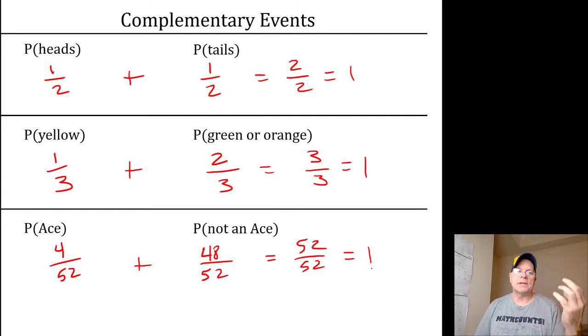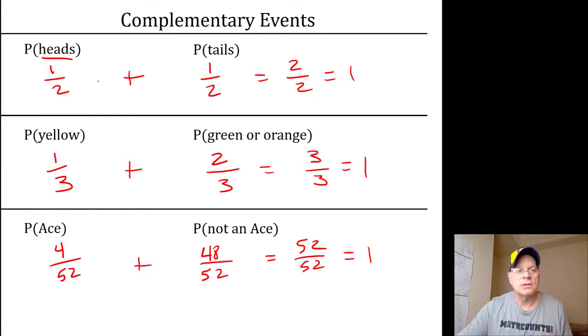It makes sense, because if they're complementary, let's start with heads or tails. If my simple event is heads, the complementary event is all of the other possible things that could happen. If it's not heads, it must be tails. I'm certainly going to get heads or tails, one or the other. So if you add the probability of getting heads to the probability of getting tails, it should come out to 1. There's a 100% chance that I'm going to get heads or tails.